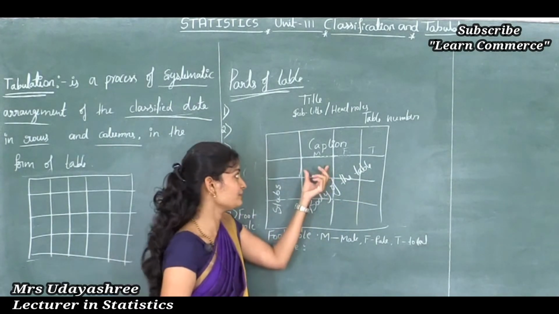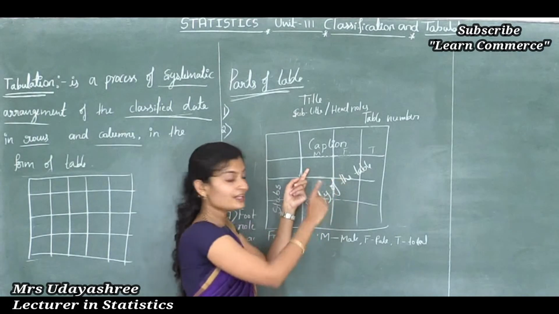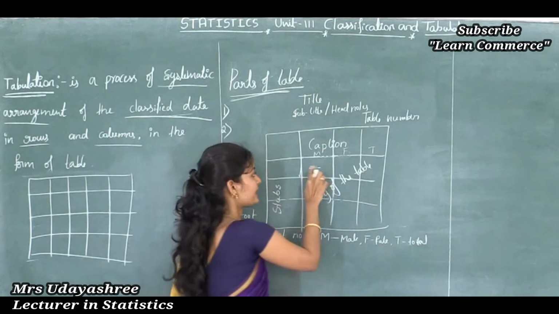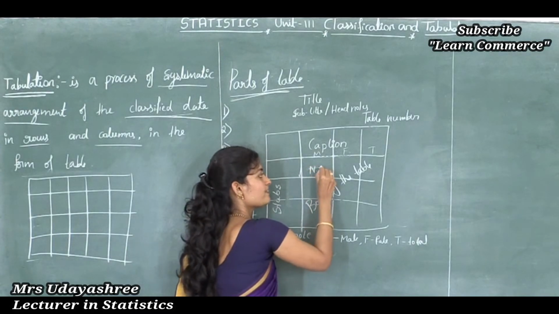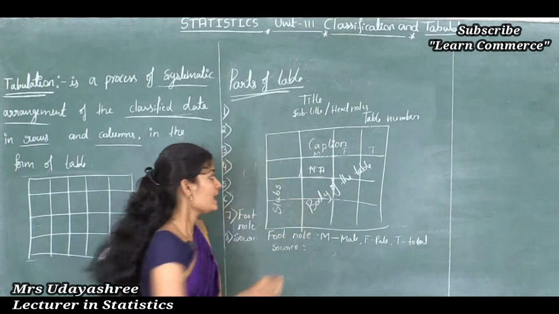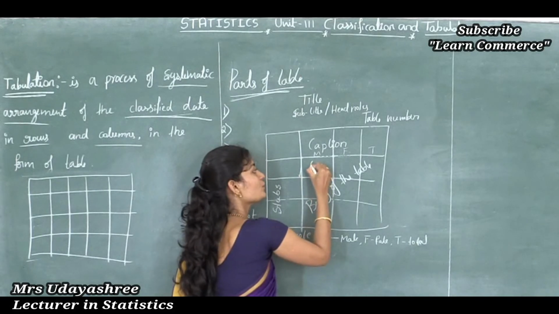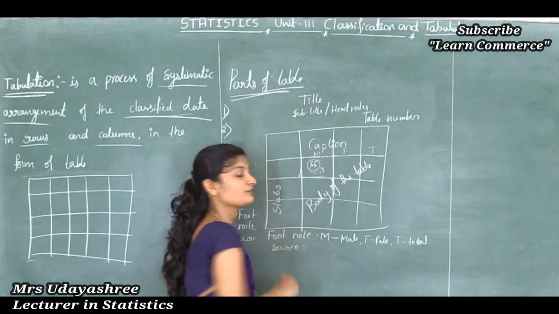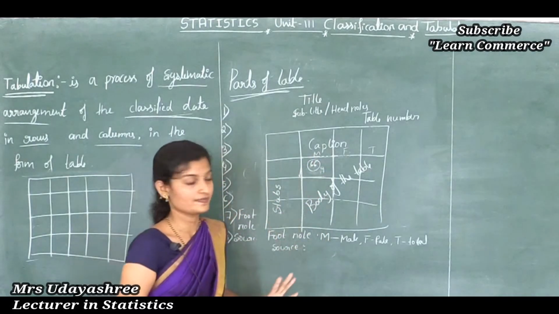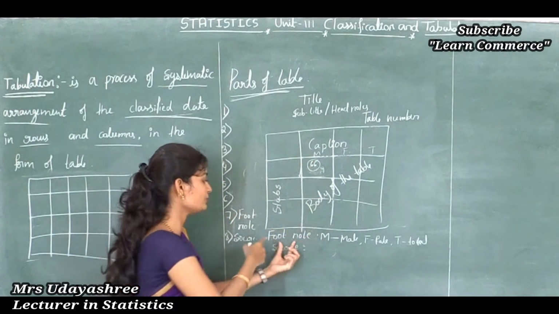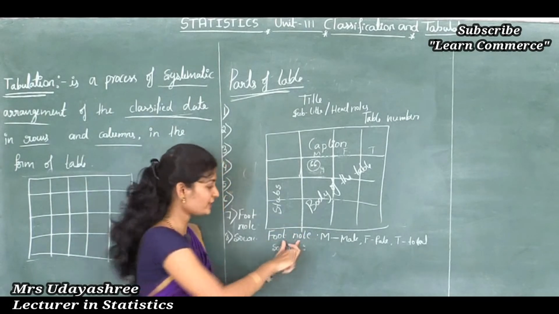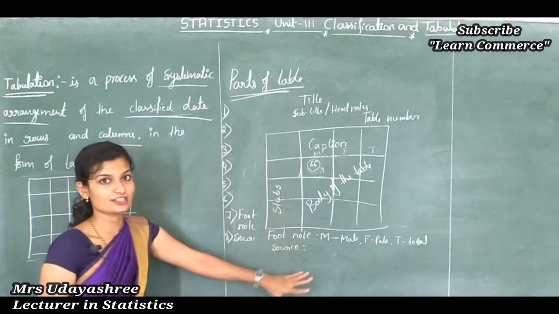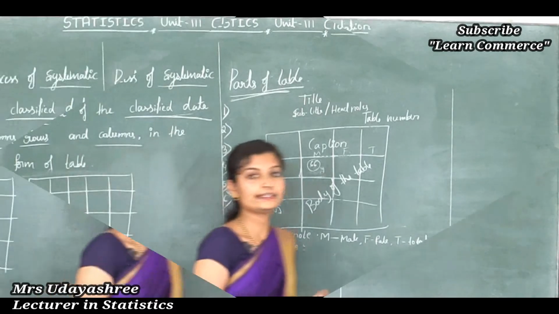If there is no value in a cell, put a dash or write NA, which means not available. And ditto marks should not be used, because ditto marks confuse rows or columns. Next, we write the footnote and sources. This is all about rules of tabulation. Next, let's see types of table.